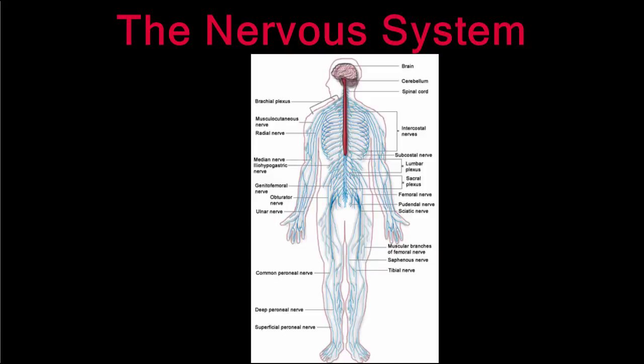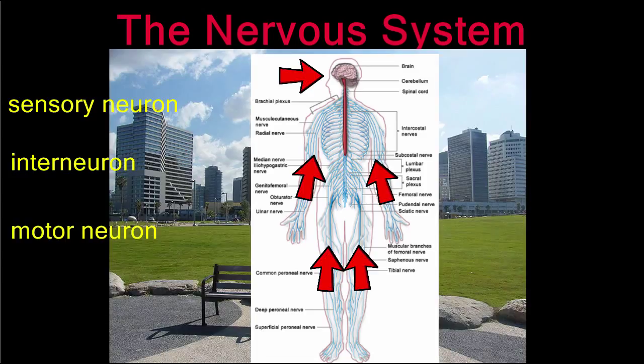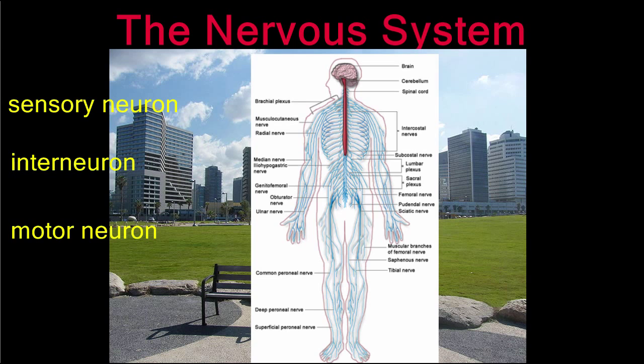When your body transmits nerve impulses, there are three different types of neurons that come into play: sensory neurons, interneurons, and motor neurons. Sensory neurons receive information from the environment and carry impulses to the brain or spinal cord for processing. Interneurons are found in the brain and spinal cord and are responsible for interpreting stimuli. Motor neurons carry impulses from the brain or spinal cord back out to the rest of the body so you can react to stimuli.